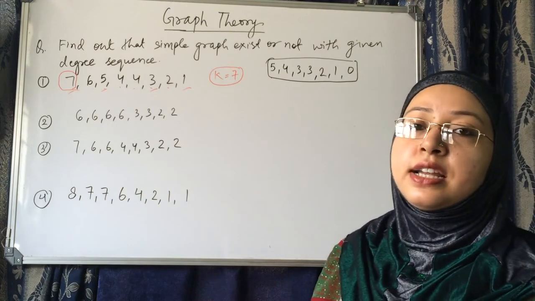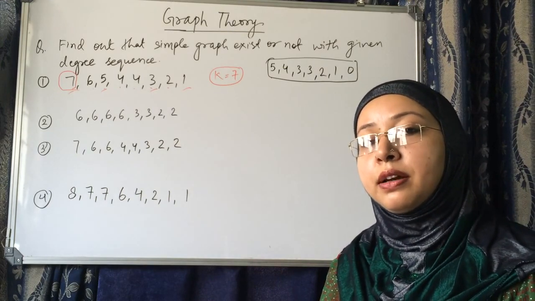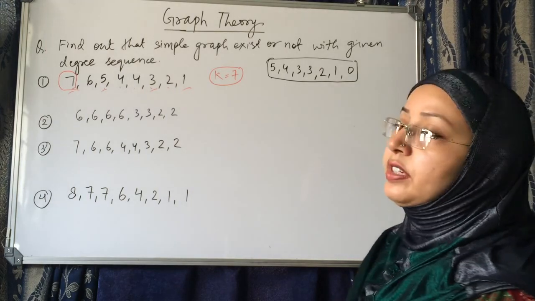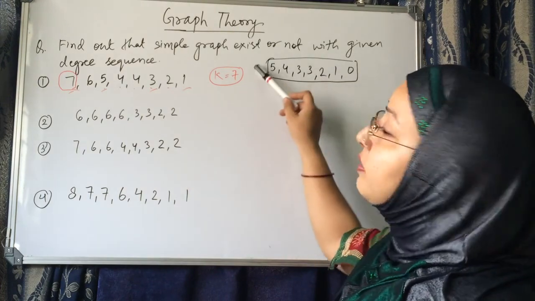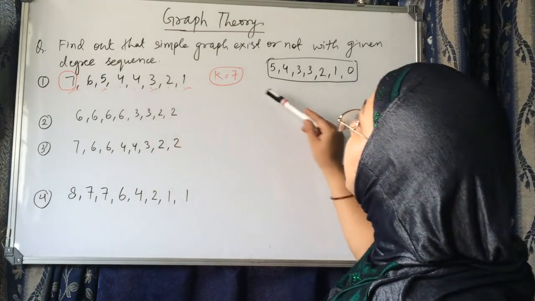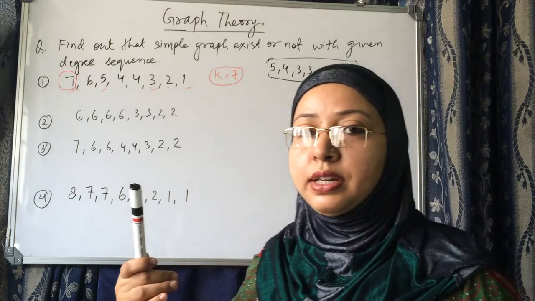What the procedure says is that if all zeros have come, or any one of the entries has become negative, or there are not enough degrees, then we stop. Here all entries have not become 0, none of them is negative, and there are enough degrees, we have subtracted. So we have to repeat the steps again.